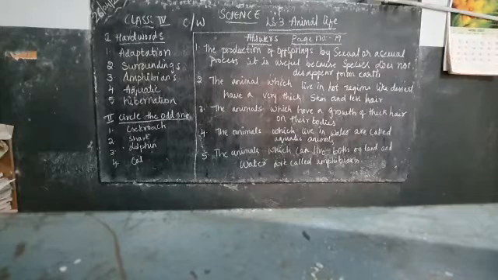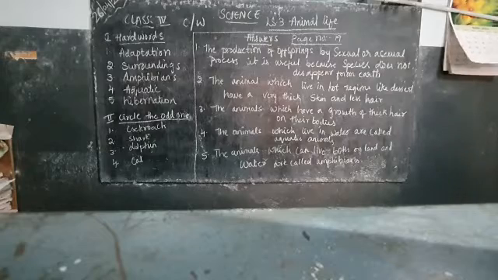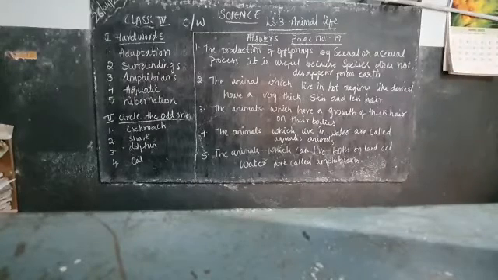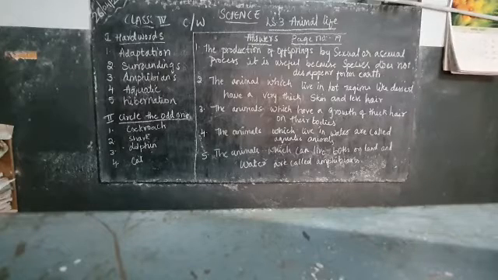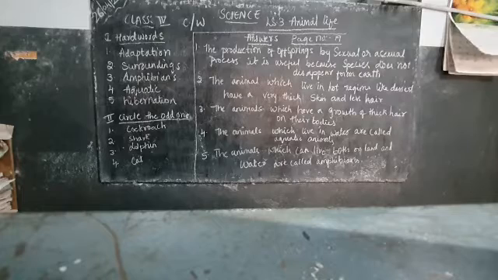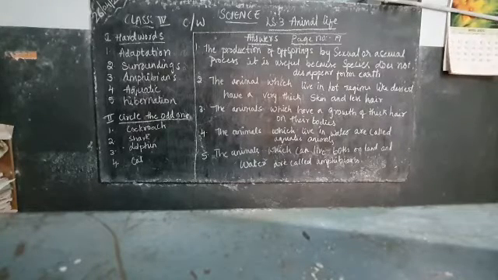So the animals which live in very cold polar regions have a thick growth of hair on their bodies. So in hot regions there will be less hair, in cold regions there will be more hair. So what is happening in this region? Because of extra hair they will not feel extra cold.